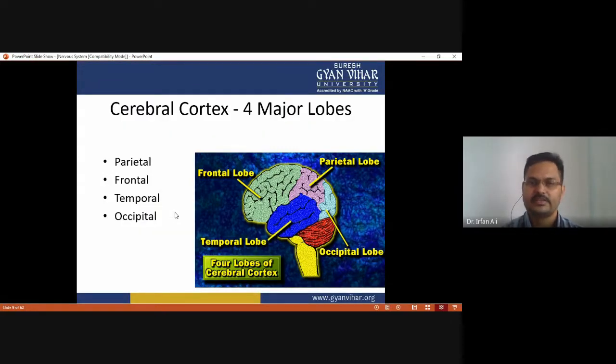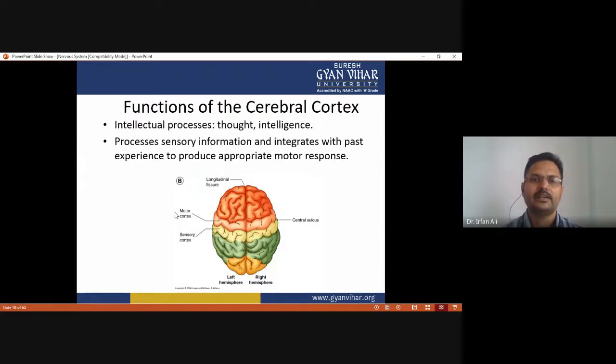The cerebral cortex has four major lobes: the parietal lobe, frontal lobe, temporal lobe, and occipital lobe. Each has its specific function in the body. What is the function of the cerebral cortex? The function is intellectual processes. Thought and intelligence are related to the cerebral cortex, which processes sensory information and integrates it with past experience to produce an appropriate motor response. This is the major function of the cerebral cortex.